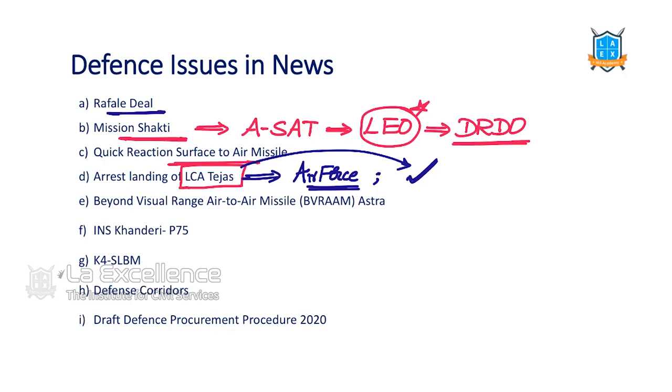Next, a beyond visual range air-to-air missile called Astra. BVRAAM means beyond visual range air-to-air missile. Astra is a missile, and we tested it successfully. This is very important. Then we have the P-75 program, under which INS Khanderi is the second submarine. We got it last year. K4 submarine-launched ballistic missile was the news last year.